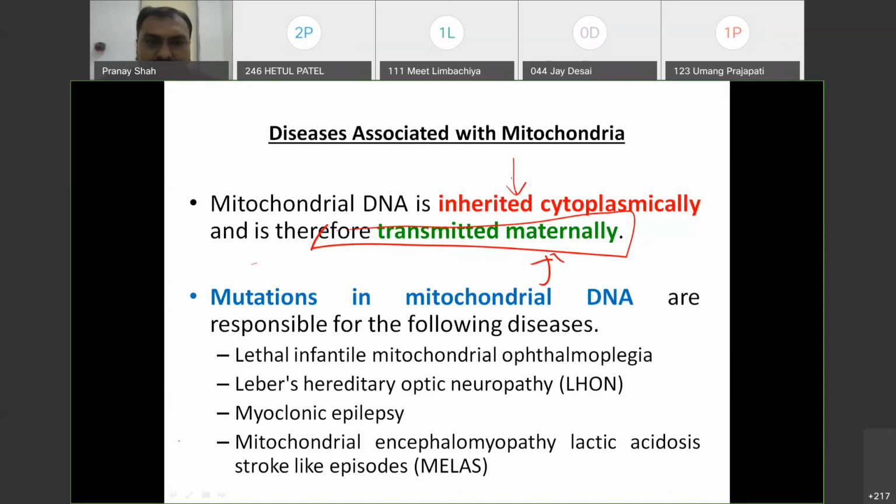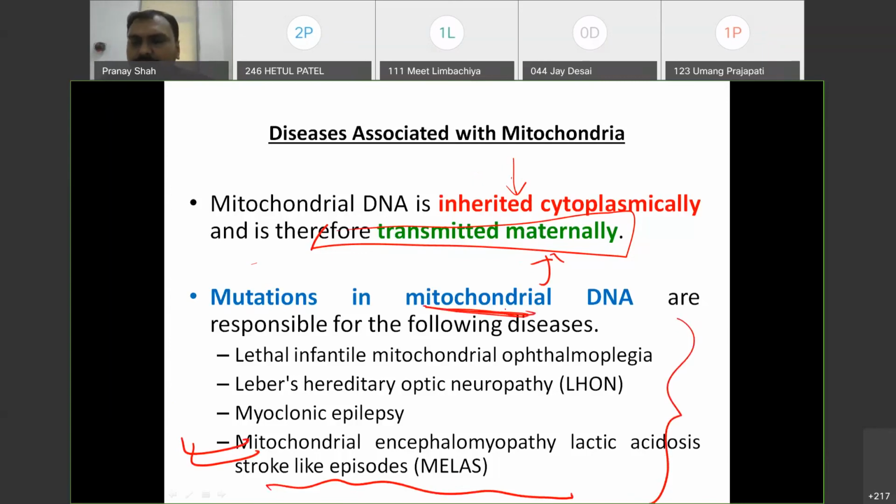And very important out of this is mitochondrial encephalopathy, lactic acidosis, stroke-like episodes, MELAS. In all these, due to defective mitochondrial DNA, there is defective ATP production. And it will lead to Leber hereditary optic neuropathy, myoclonic epilepsy, and so on. So these three are very important. Then Leigh syndrome, lethal infantile mitochondrial disease, can also occur.